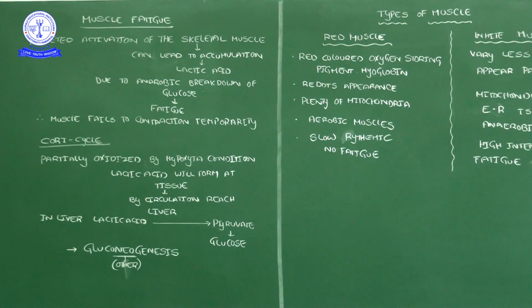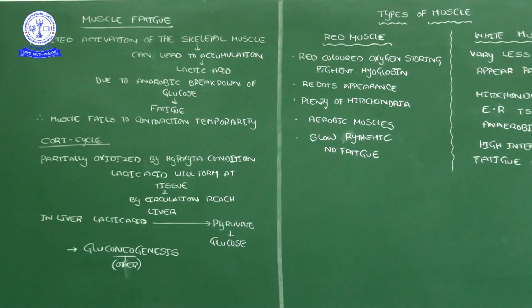What is the remedy for fatigue? One mechanism happens in the liver to avoid this fatigue. The reason for fatigue is lactic acid accumulation, correct? If the quantity of lactic acid is reduced, fatigue will automatically not occur. I mean, the fatigue will decrease.